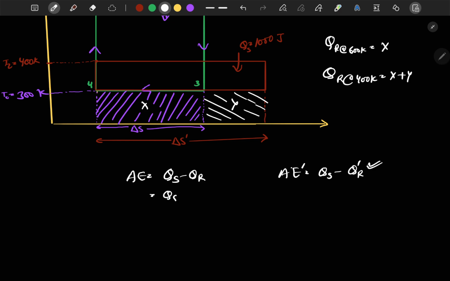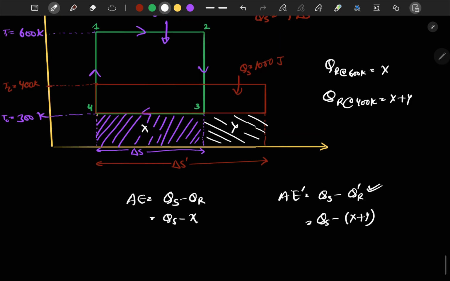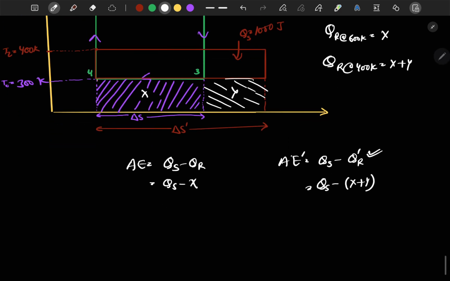Here we get Qs minus X, and here we get Qs minus X plus Y. So this area Y is the increase in unavailable energy.